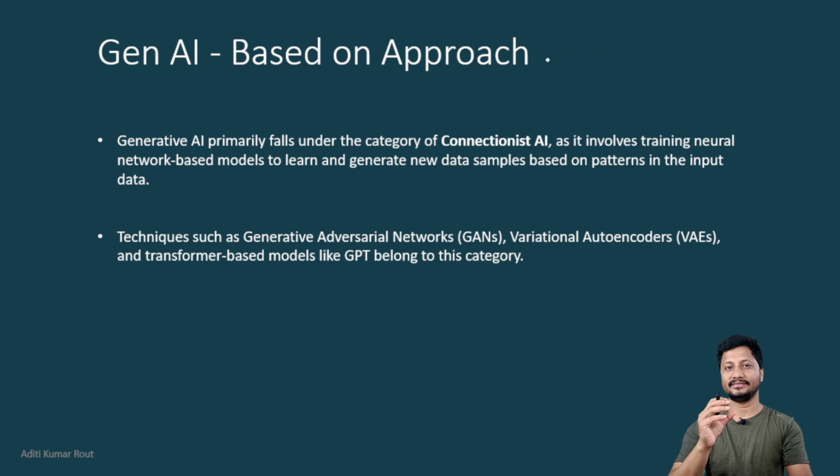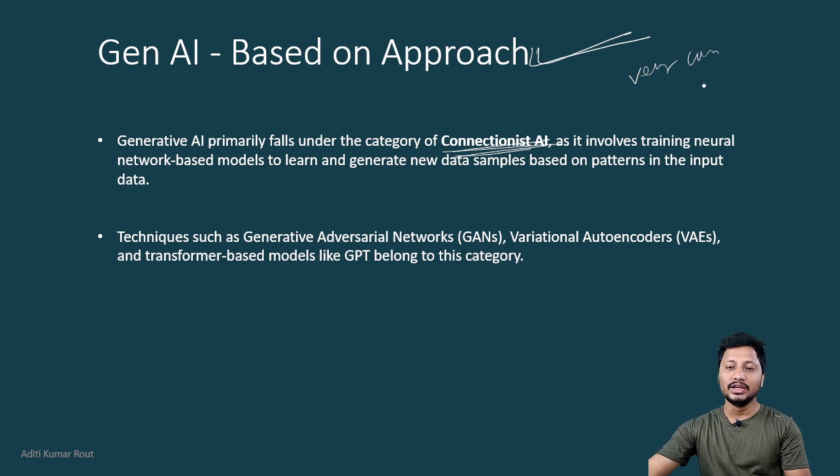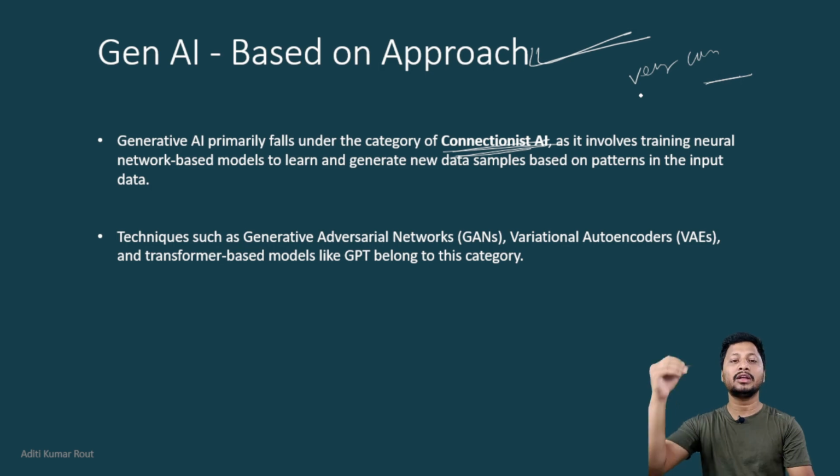If I am talking about based on approach, which is the first category I highlighted in the beginning, generative AI primarily falls in the category of connectionist AI. That means we are using very complex neural networks behind it to implement the logic of generative AI within the computer system.